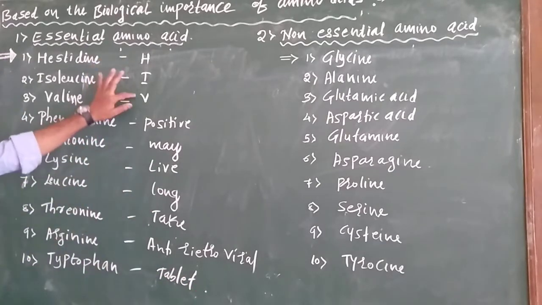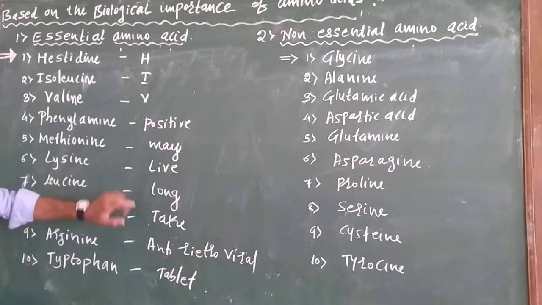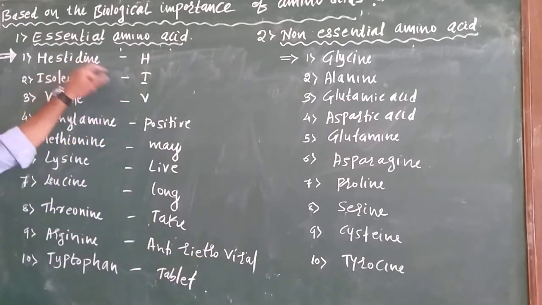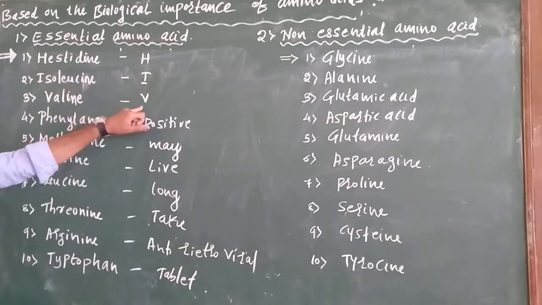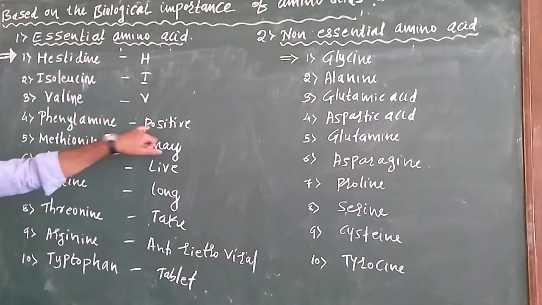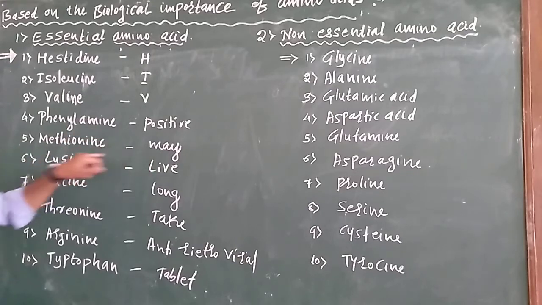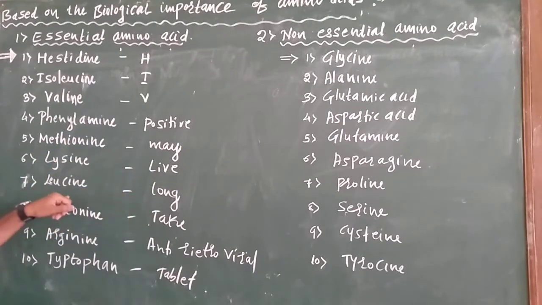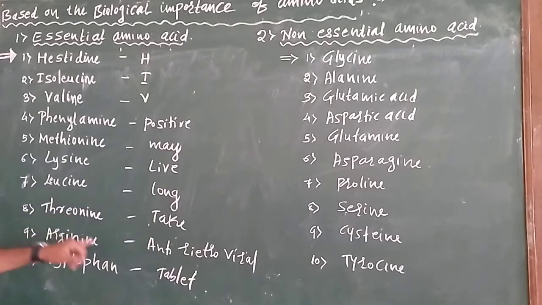That is, HIV positive meth Lew long take antiretroviral tablet. H means histidine, I means isoleucine, V means valine, positive means phenylalanine, M means methionine, Lew means lysine, long means leucine, take means threonine, antiretroviral means arginine, and tablet means tryptophan. This is a trick for remembering the essential amino acids.